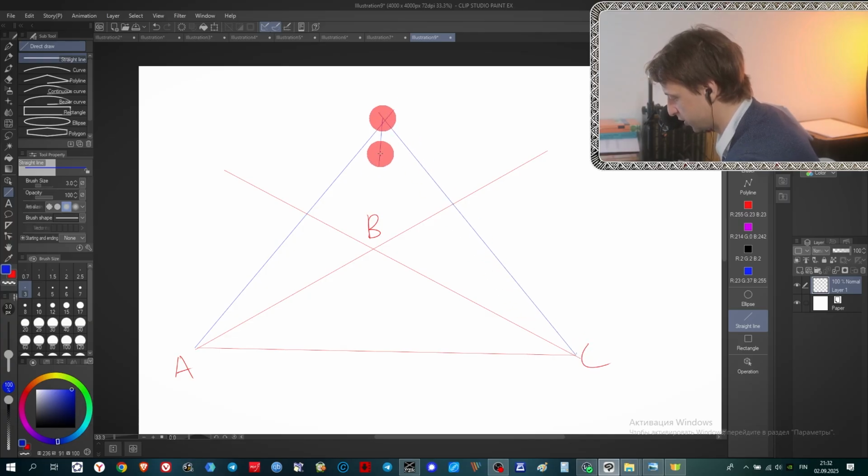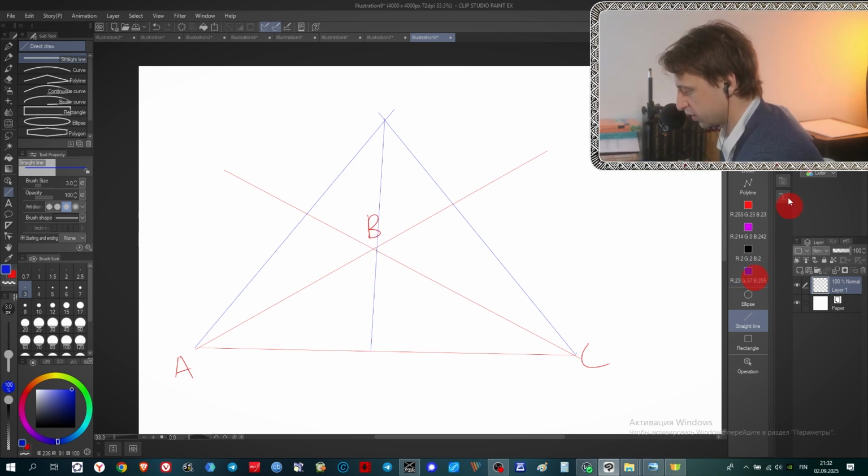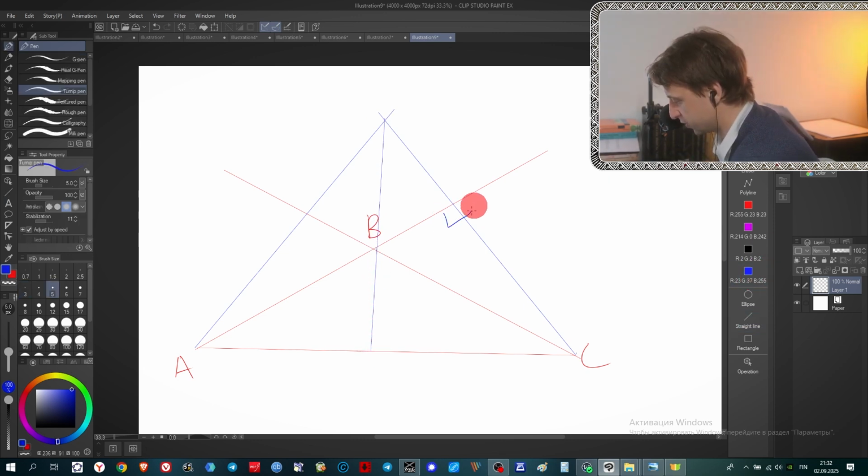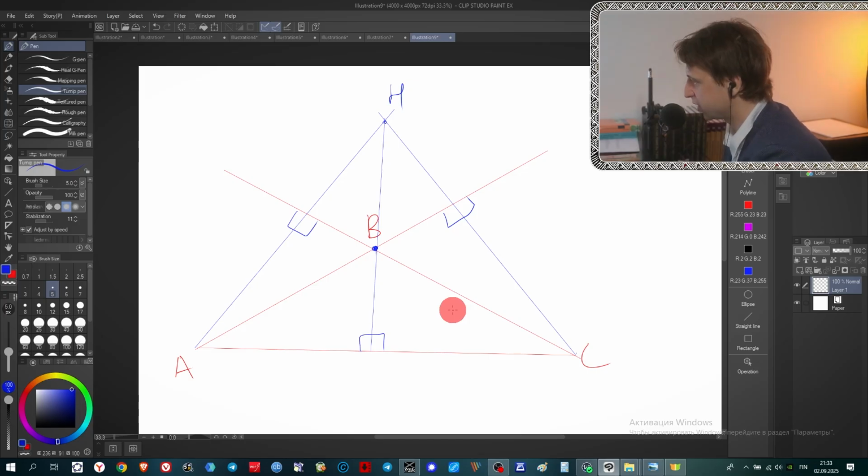and eventually the last one will also be an altitude, this one. Let's mark that this is 90 degrees, this is 90, and this is 90 here. Okay, so now the orthocenter of our triangle ABC is located here. It's a point H. It passes through B, and let's understand which points should belong to our Euler's line. So the orthocenter is H for this triangle.